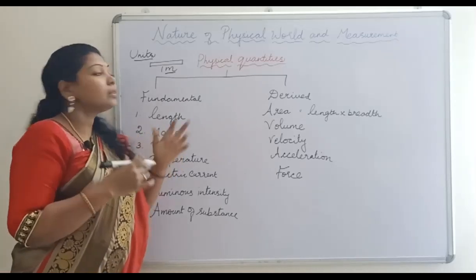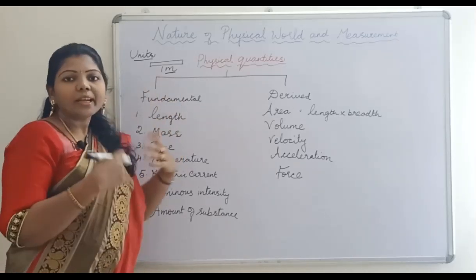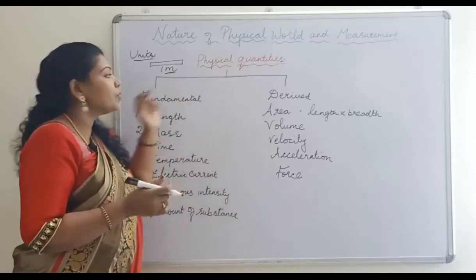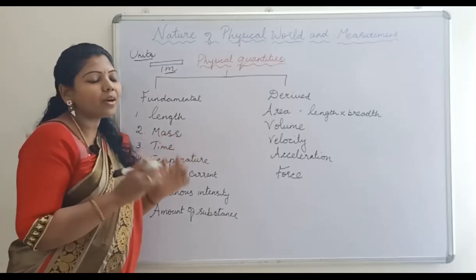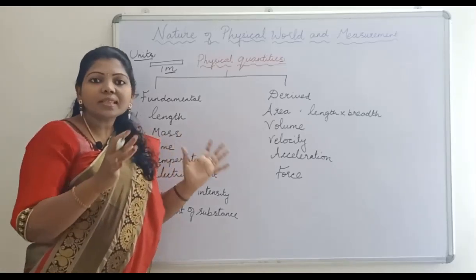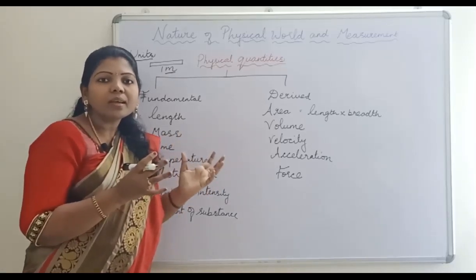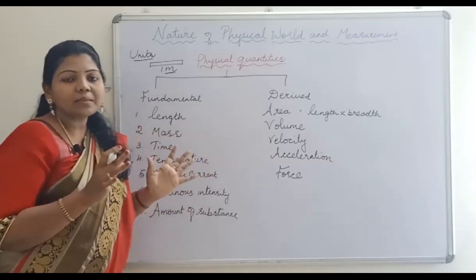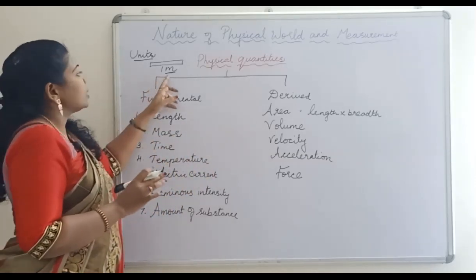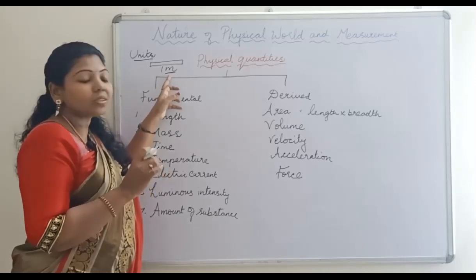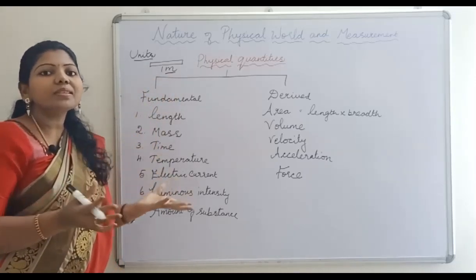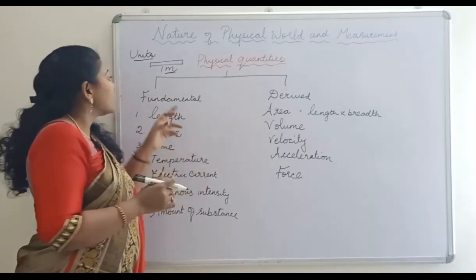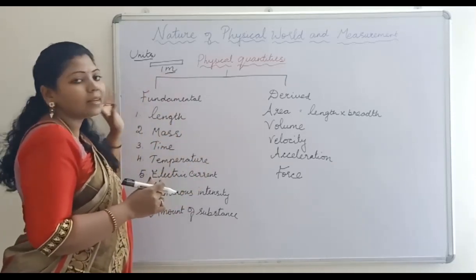If I measure, it is 1 meter, and if you measure it should also be 1 meter, and if anyone in the world measures it should be 1 meter. So it is universally accepted. That standard quantity, universally accepted by all, is called a unit. Here meter is the unit.